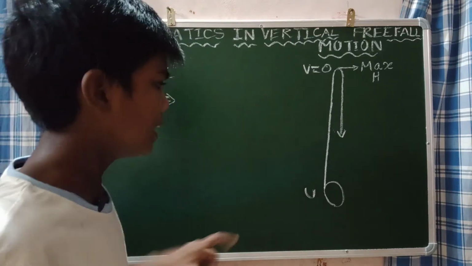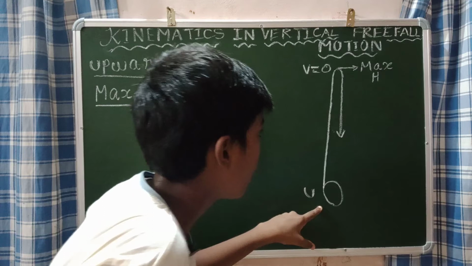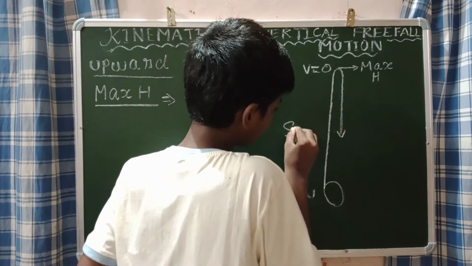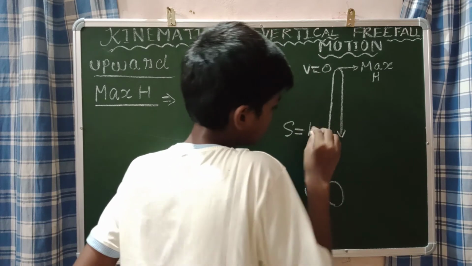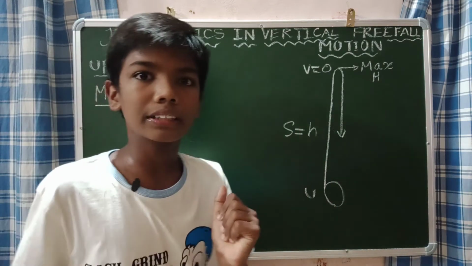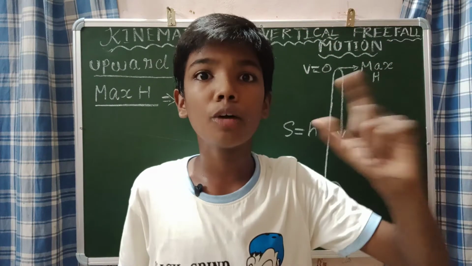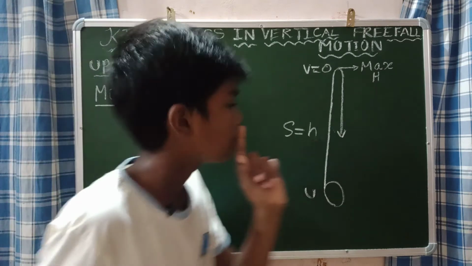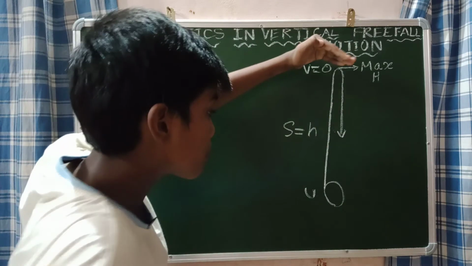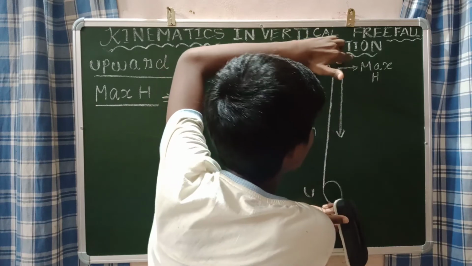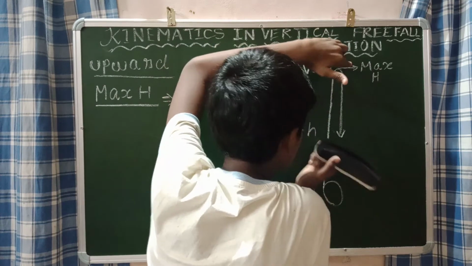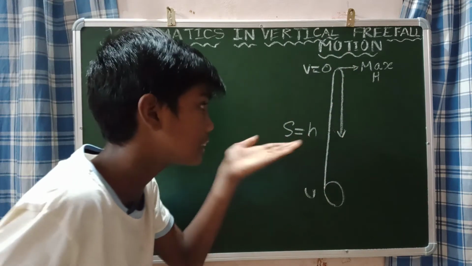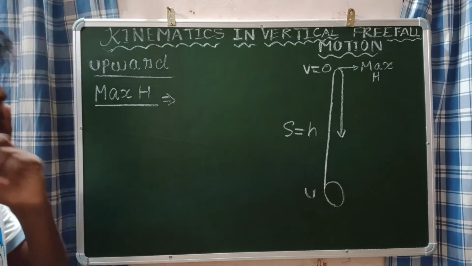Now what will be the displacement covered by this ball up to the maximum height? The displacement covered will be equal to h. What does h represent? This h represents the maximum height. Understand these terminologies, it is a very important thing. So s is equal to h, which means height. h is the maximum height from the initial position. That displacement is only h, because the displacement covered by this particle from the initial position to the maximum height is h.